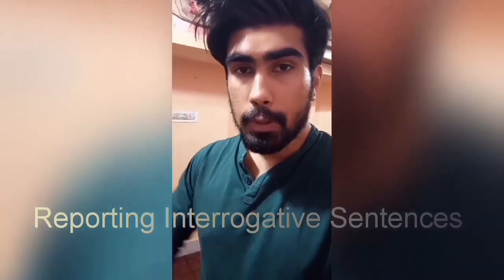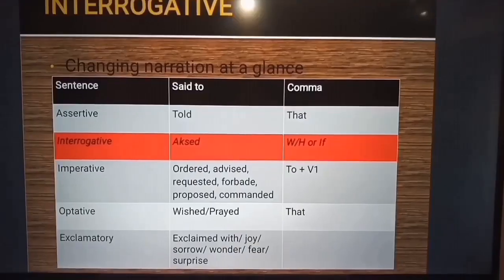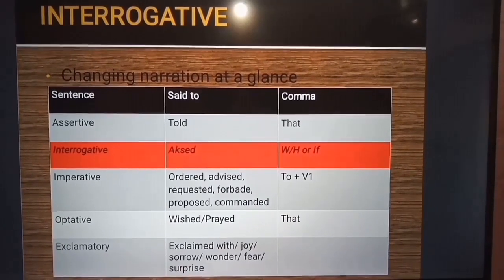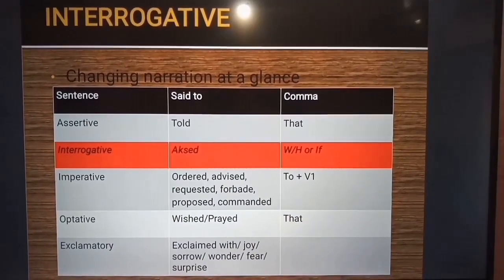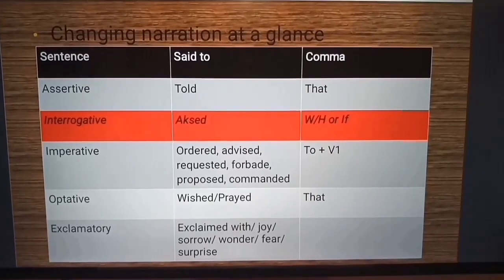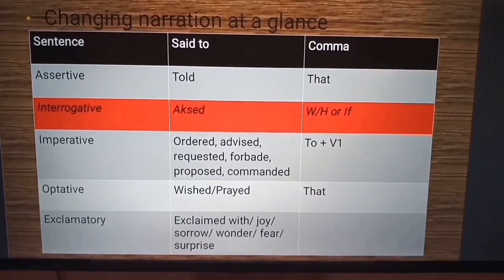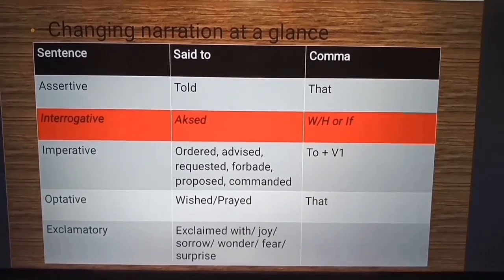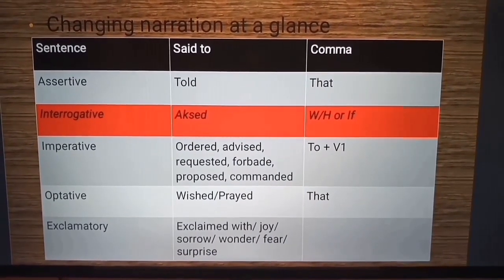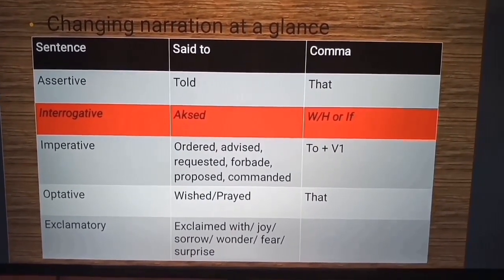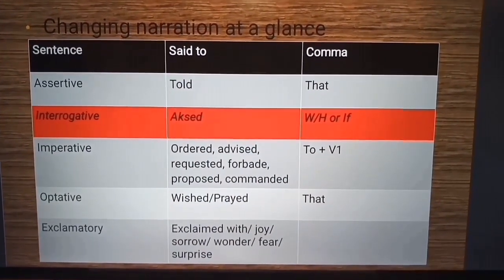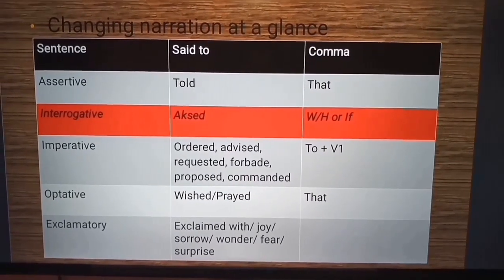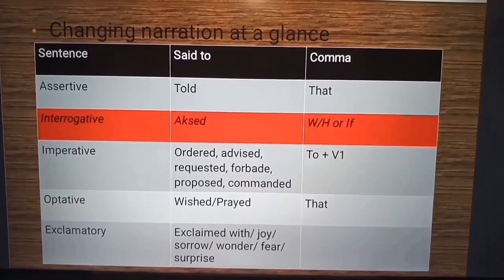So let's begin. Please make note of this table. We'll be discussing this concept in three different phases. We've already discussed assertive sentences. In assertive sentences, your said to changes to told and your comma gets replaced by that. But please note the changes in case of interrogative.